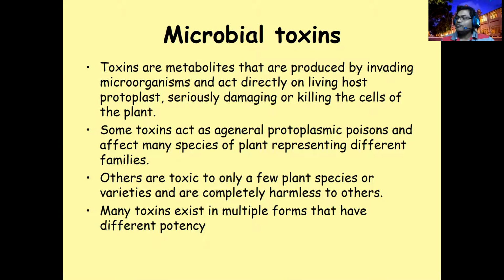You will not find this in other organisms. That is what we call toxins. Toxins are sometimes mainly protein compounds. These proteins may be toxic to the host plant or other organisms. If they are present there naturally, it will not be a toxin, right?